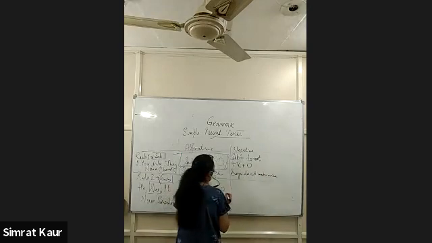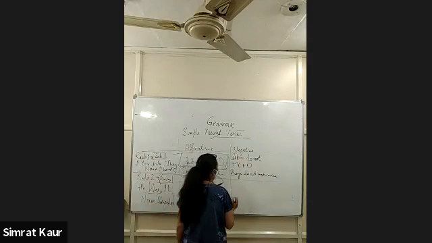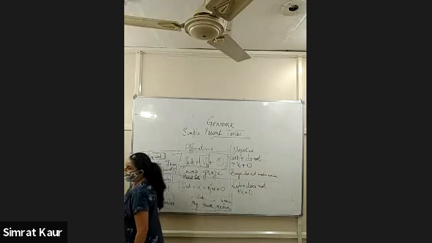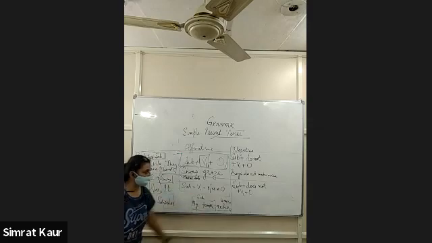Now next is negative with these subjects. We use subject plus does not with first form of verb and object. Make a sentence with she. Ankit? Yes, Ankit, make a sentence with she here.